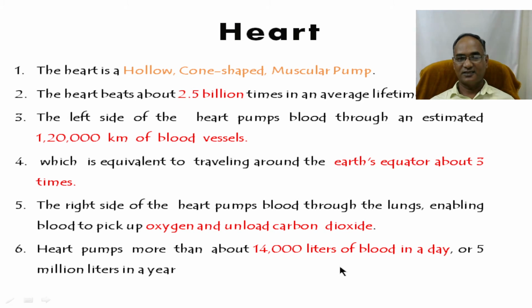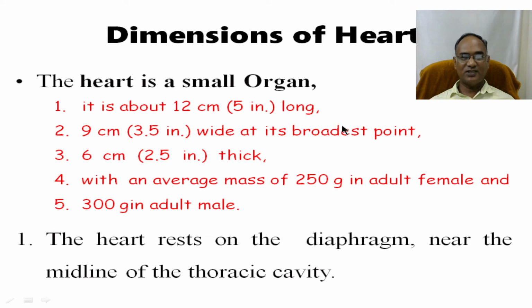14,000 liters. The heart can circulate 14,000 liters of blood in a day. This is a very, very important function. And the dimensions of the heart are 12 centimeters long, 9 centimeters in breadth, and 6 centimeters in thickness, with an average mass of 250 grams for females and 300 grams for males.